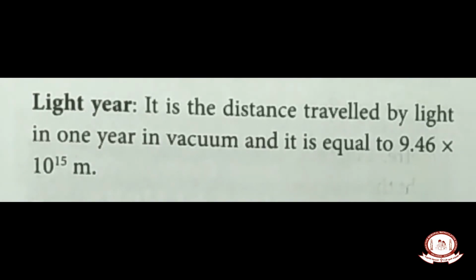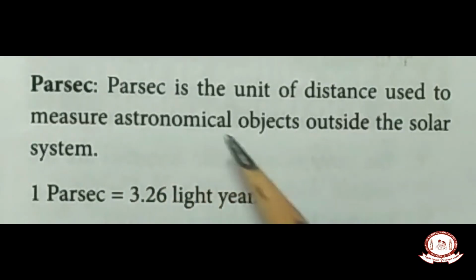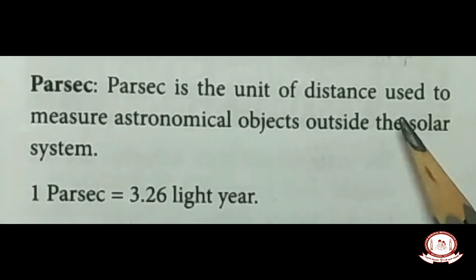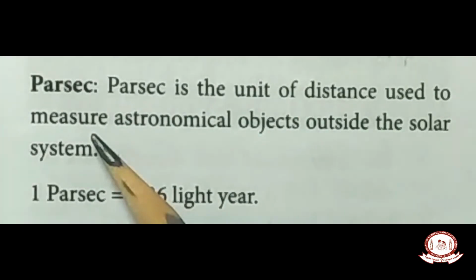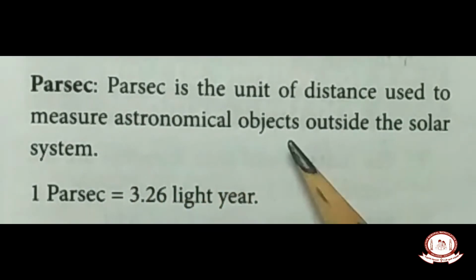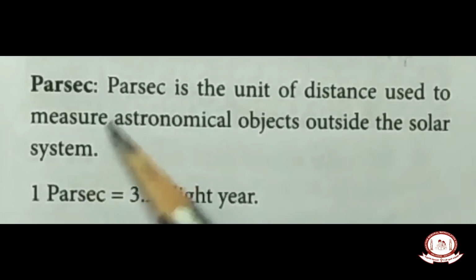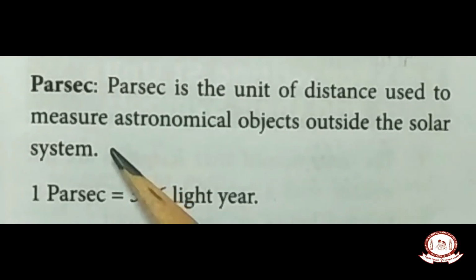Come to the next unit, parsec. Parsec is the unit of distance used to measure astronomical objects outside the solar system. So which is the larger unit to measure length?